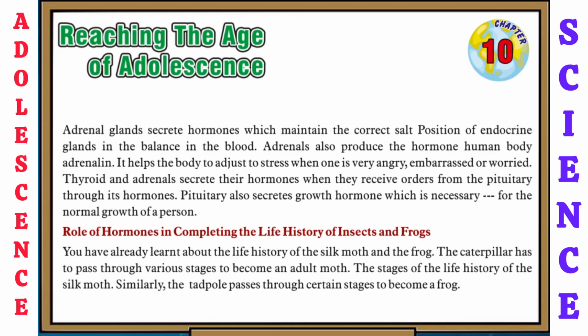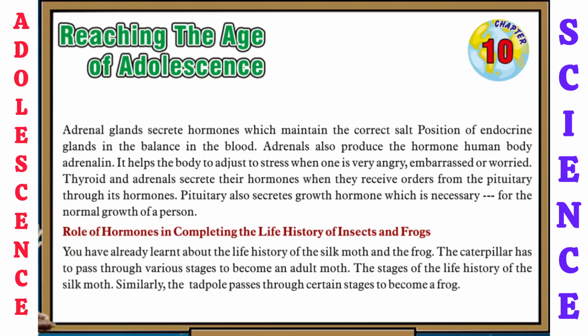Thyroid and adrenals secrete their hormones when they receive orders from the pituitary through its hormones. Pituitary also secretes growth hormone which is necessary for the normal growth of a person.